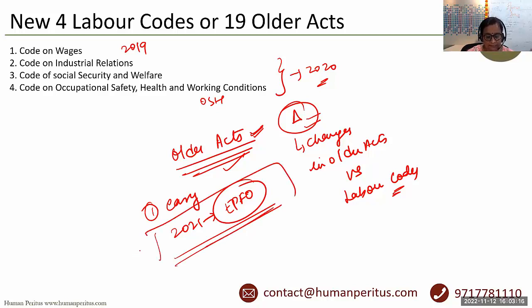And the second thing is that these labor codes are not yet enforced, although they have been enacted. That is why we must focus on labor acts. And above all, the syllabus itself is prescribing the labor acts, not the labor codes. So these are the 2-3 reasons why we are emphasizing on doing labor acts and not labor codes.